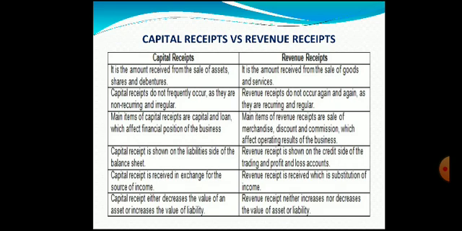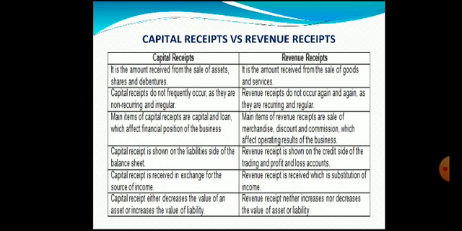Then the main items of capital receipts are capital and loan, which affect the financial position of the firm. The major sources from where we receive the capital receipt are, one, we issue the capital, and the second one is whenever we take a loan which is long term in nature. And whenever these two happen, there will be a change in the financial position of a business concern.